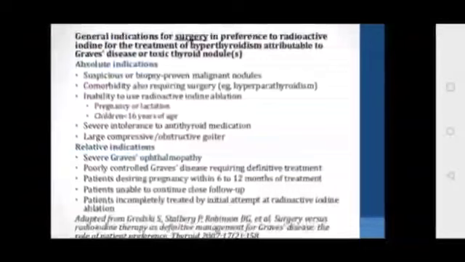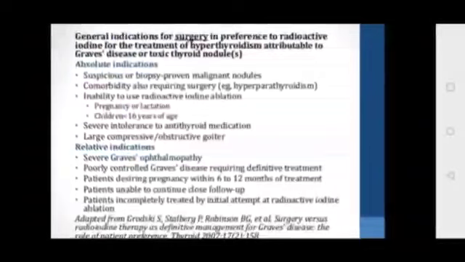The absolute indications are suspicious or biopsy-proven malignant nodules; you can't go in for radioactive iodine. Comorbidity also requiring surgery, such as association with hyperparathyroidism. Inability to use radioactive iodine ablation, that is pregnancy or lactation, and children less than 16 years of age. These are the absolute indications.